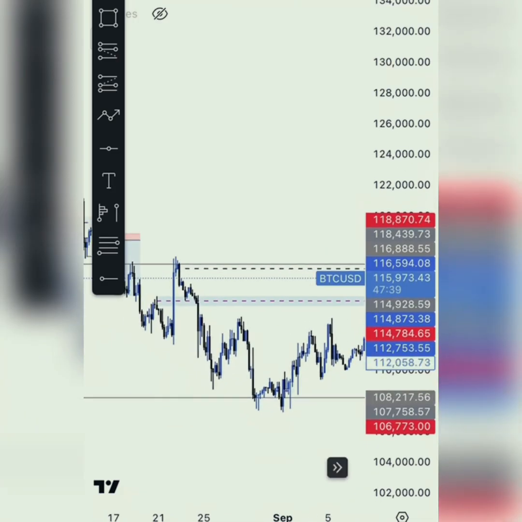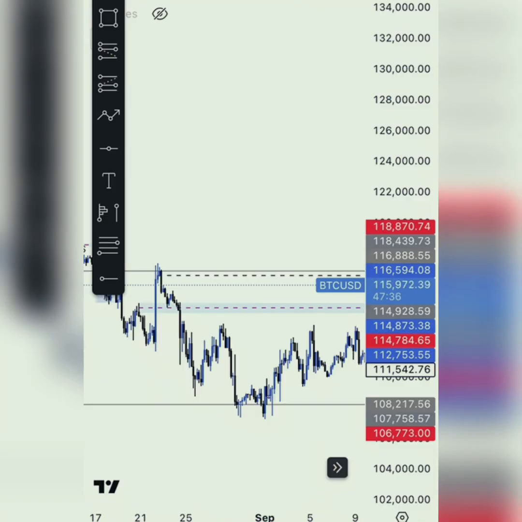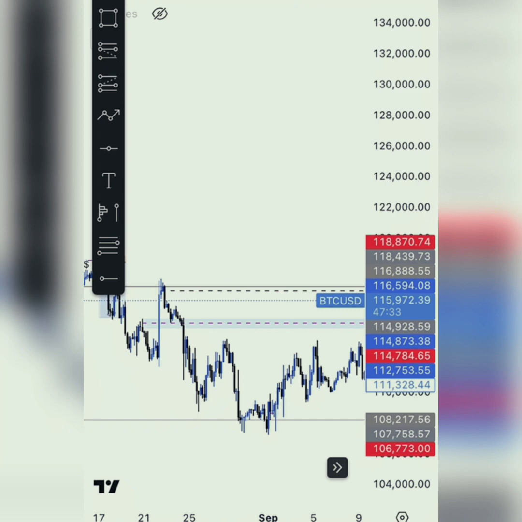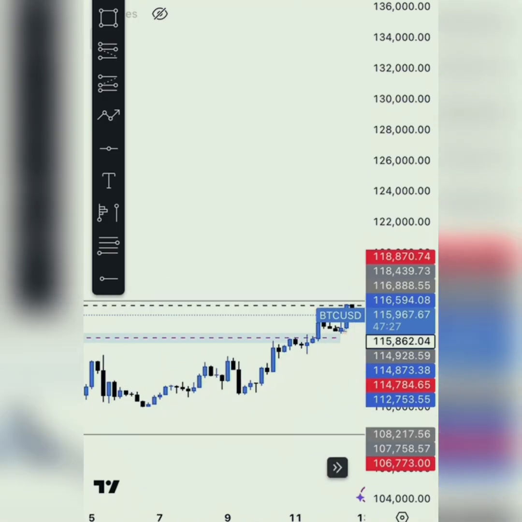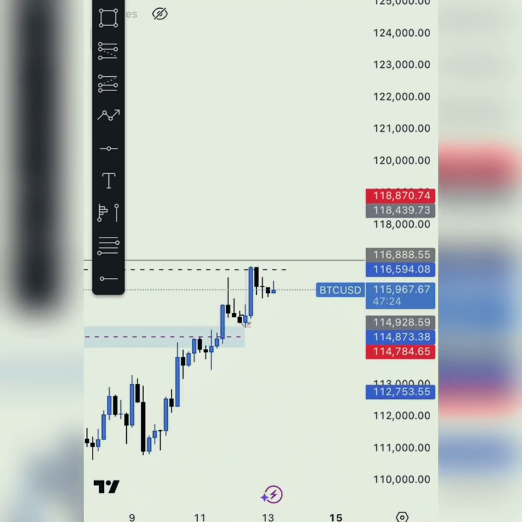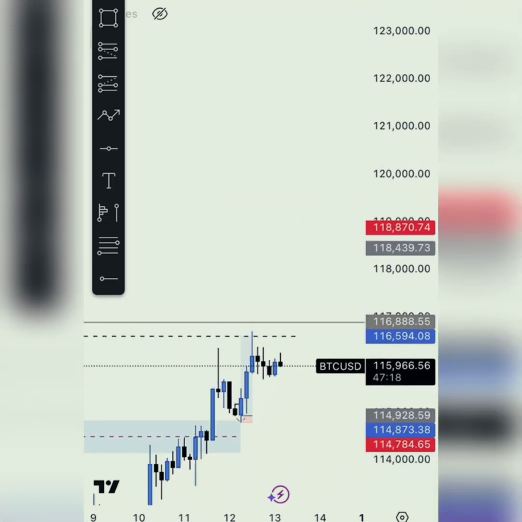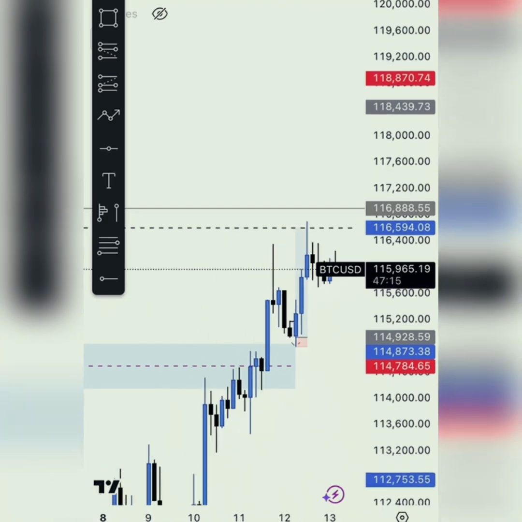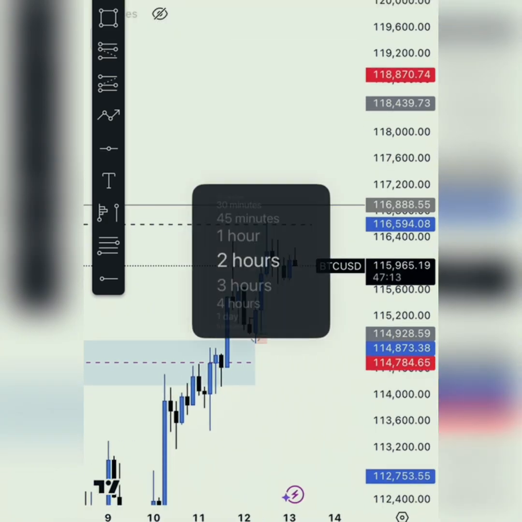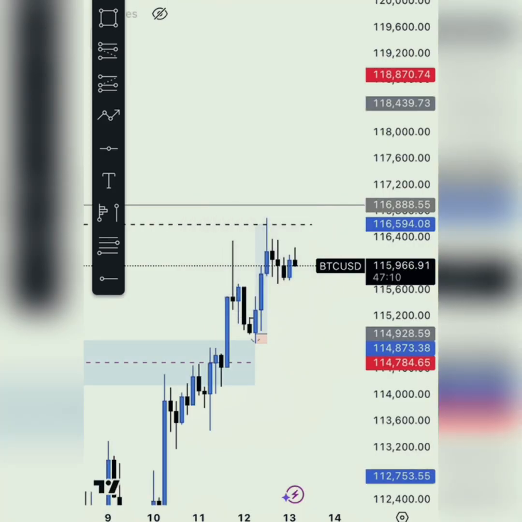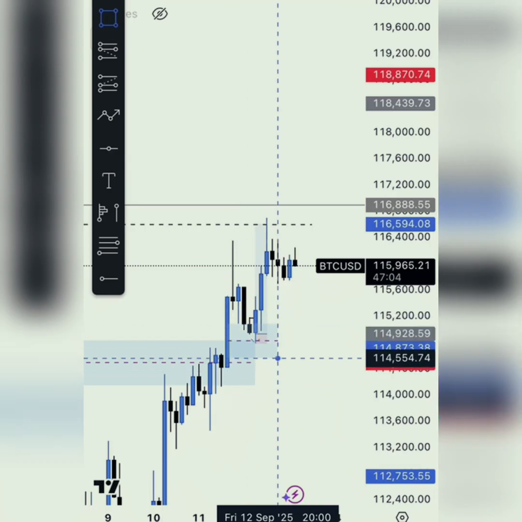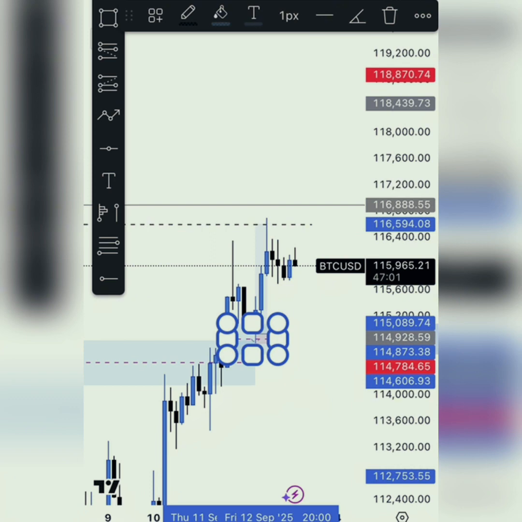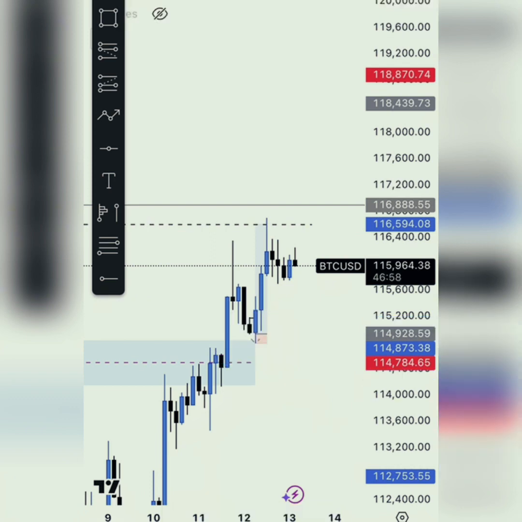Coming to this place, you can see that I have a key level which market is reacting from. So I waited for market to tap into my key level and give me a rejection, which market did on the 3 hours. After then I stepped down to the lower time frame to look for my entry confirmation. Immediately market gave me a rejection in 3 hours, which you can see here. This is my key level and market tapped into that level, and not only that, you can also see a fair value gap on this very level, and you can see why I took this trade confidently.